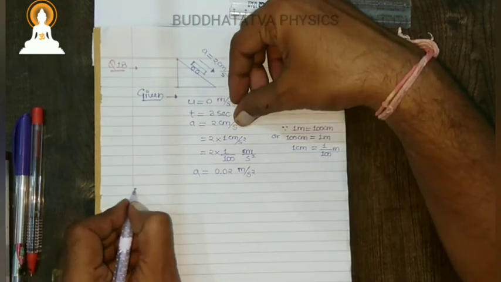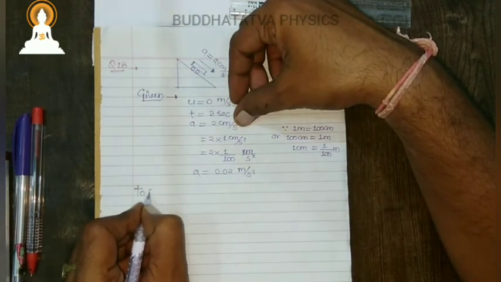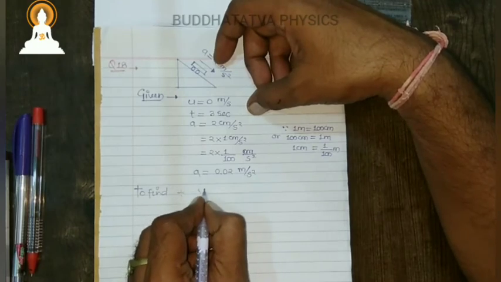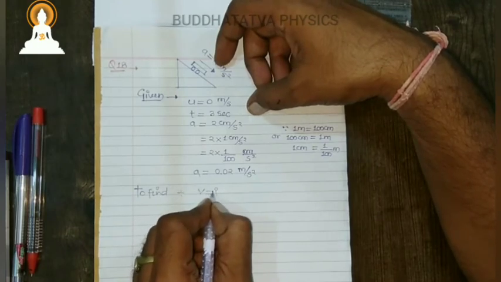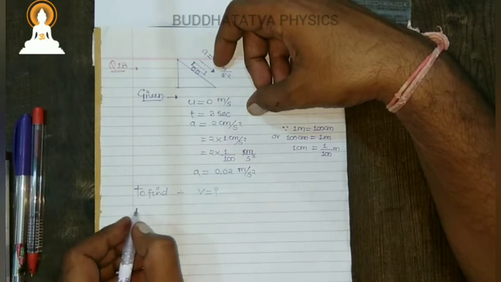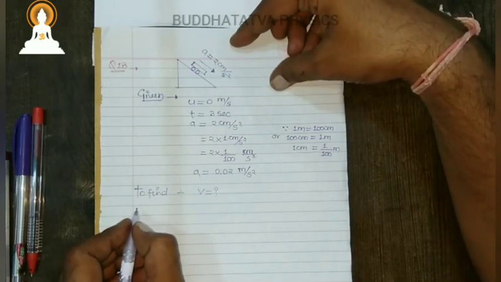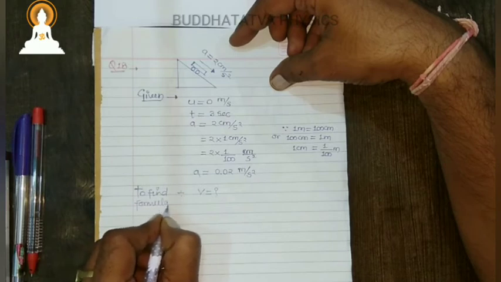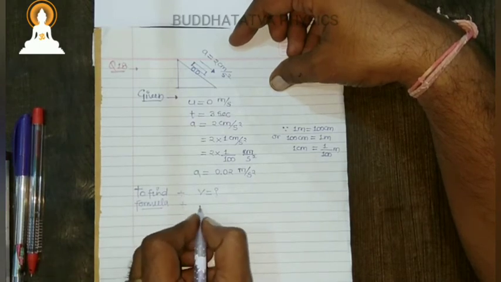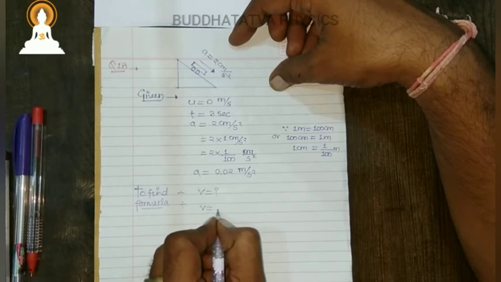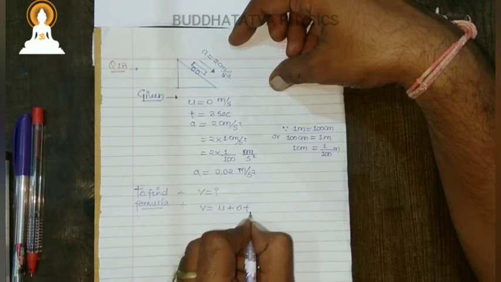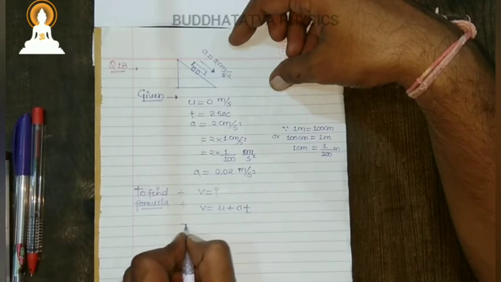And what do we need to find out? We need to find v. For that we have a formula too. We know v equals u plus a into t.